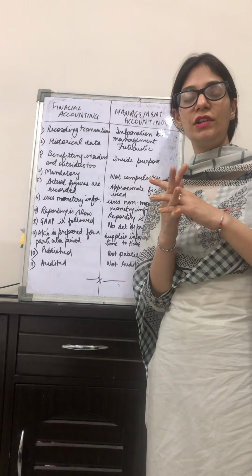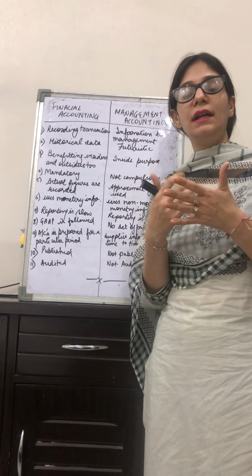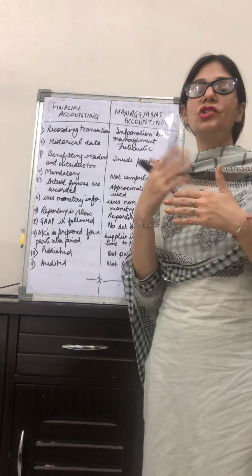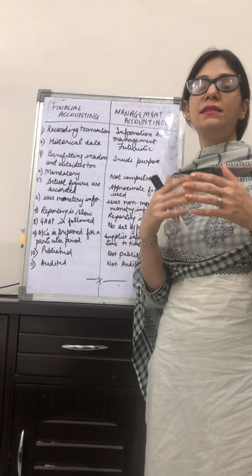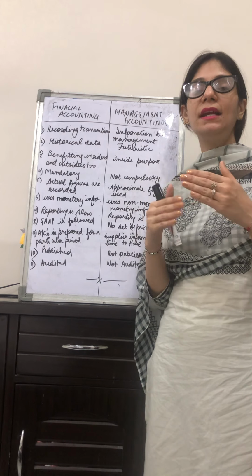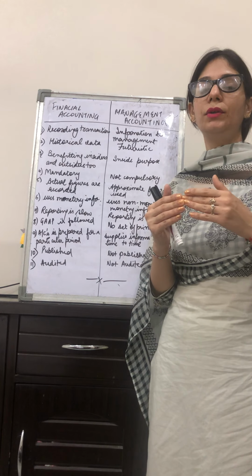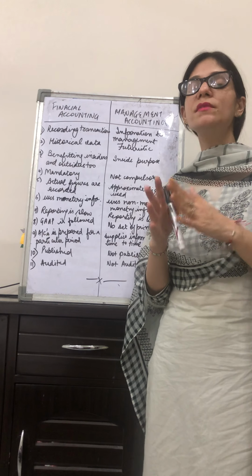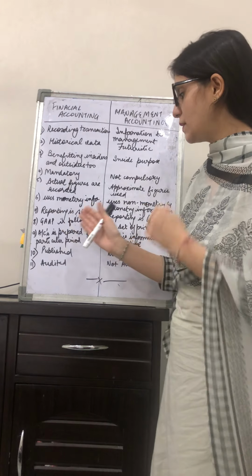Then making the trading account. Then after that the P&L account. And at the last, we make the balance sheet. Adjustments are to be made. So all of these things take time, and while taking time, the reporting of that particular organization's accounts becomes a little slow. Otherwise, it has to be very accurate, right? So reporting is slow here.